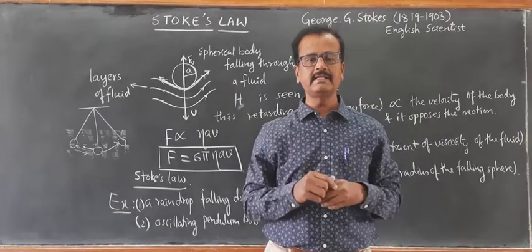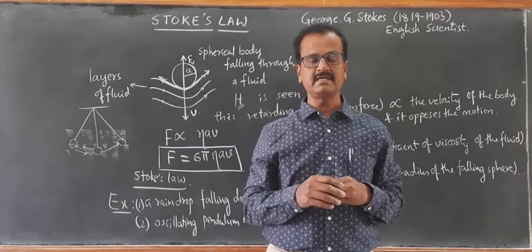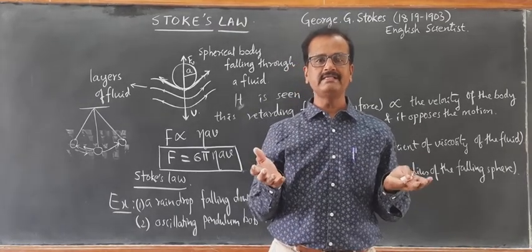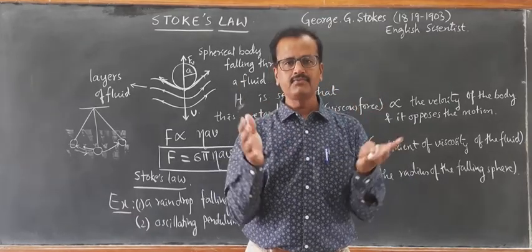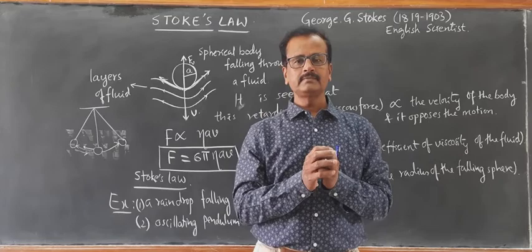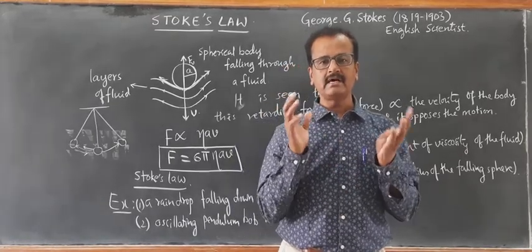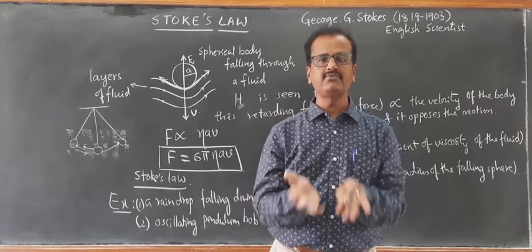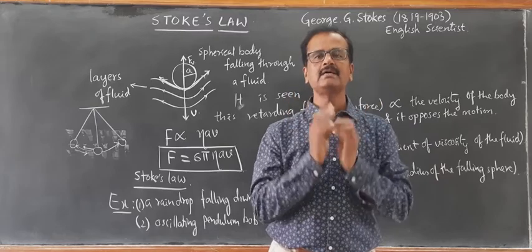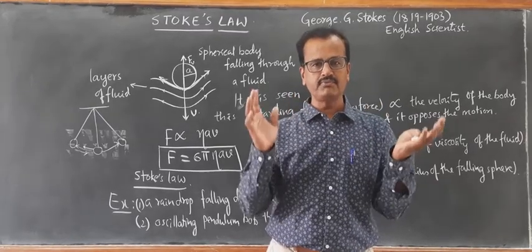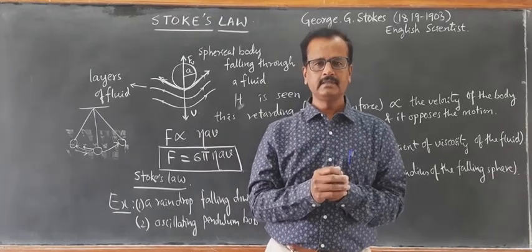You must have learned in 9th standard the Archimedes principle. Archimedes principle states that whenever a body is immersed partially or wholly inside a fluid, then an upward thrust is exerted on the body. This upward thrust exerted by the fluid is called buoyant force. This phenomenon of exerting upward force is called buoyancy.